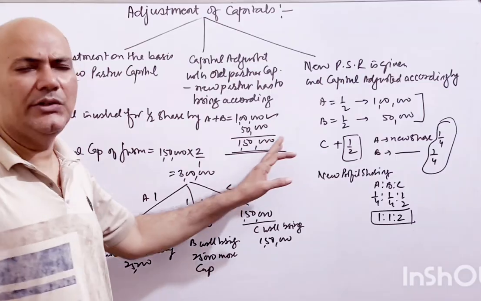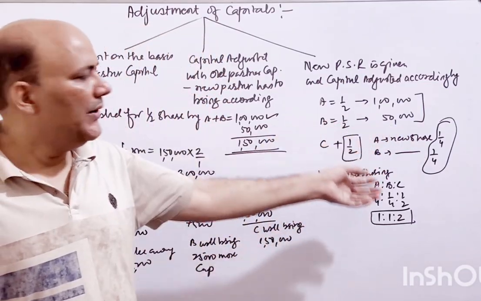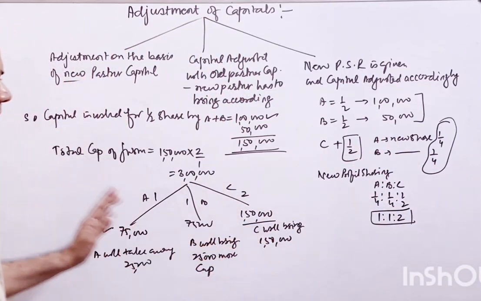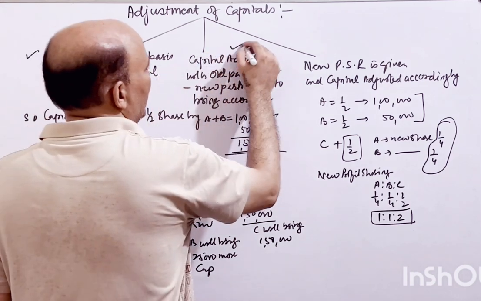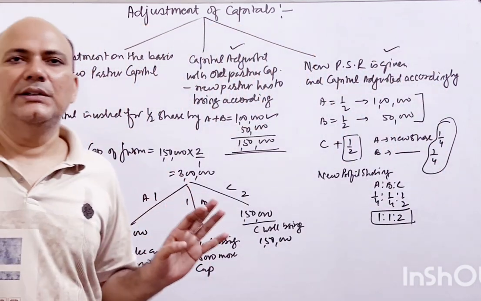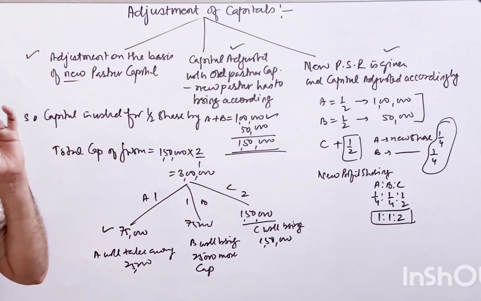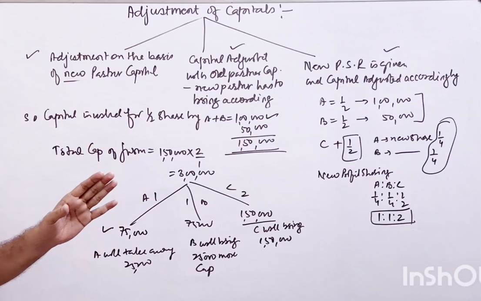I have given it in detail. Most of the time they are giving the adjusted capital and the ratio, and you have to find out on the basis of that. So as simple as that. So you have 3 ways to adjust the capital, right? It is nothing difficult, it is easy, but you need to have a clear, concise idea in your mind of what to do.